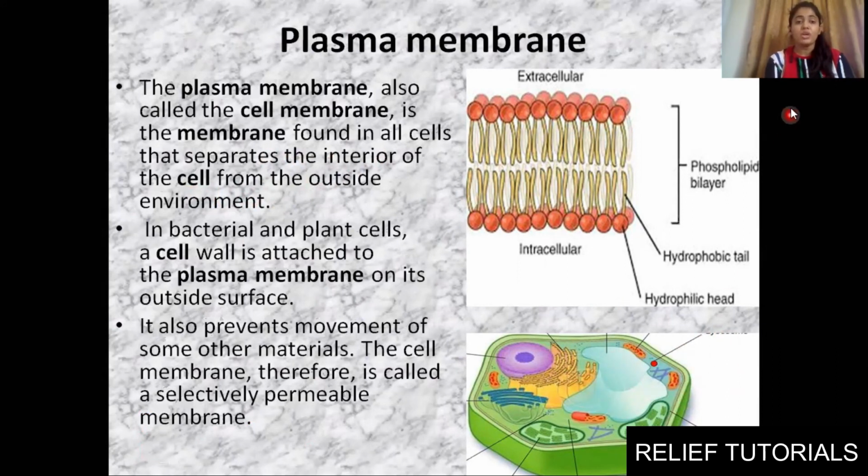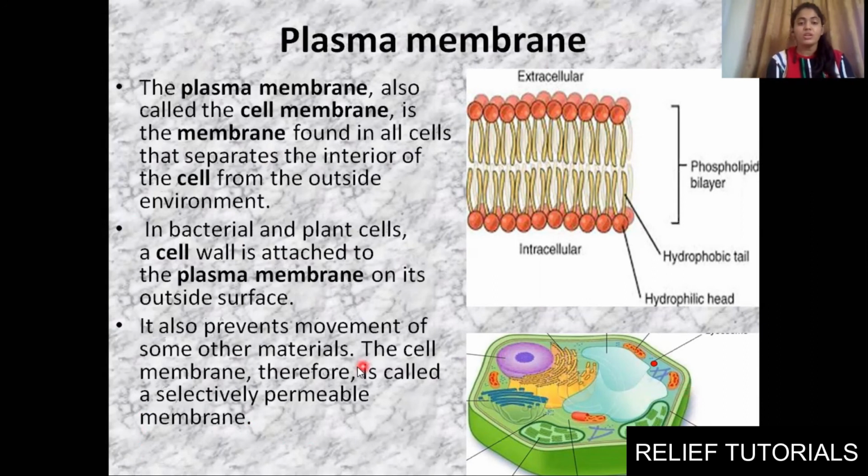Clear? Now in bacterial and plant cells, the cell wall is attached to the plasma membrane. As I mentioned, bacteria, paramecium, or amoeba have a cell wall, and plant cells also have a cell wall, but animal cells don't. So the cell wall is attached to the plasma membrane. You can see this is our cell membrane, our plasma membrane, and this outer layer is known as the cell wall. So they are both attached, but in whom? Only bacteria, paramecium, or you can say only unicellular organisms and plants.